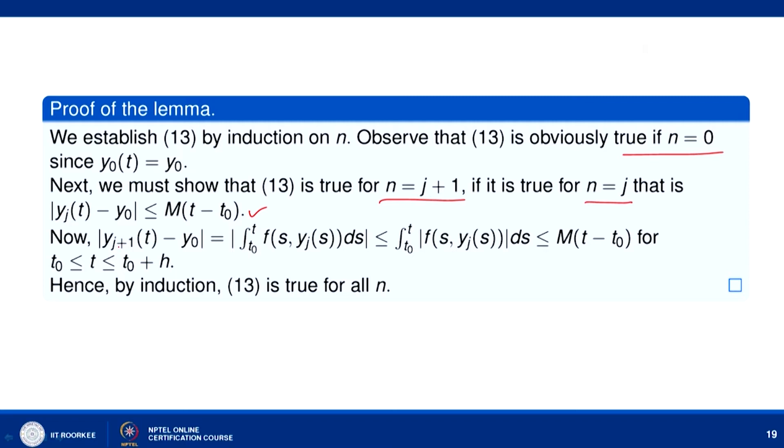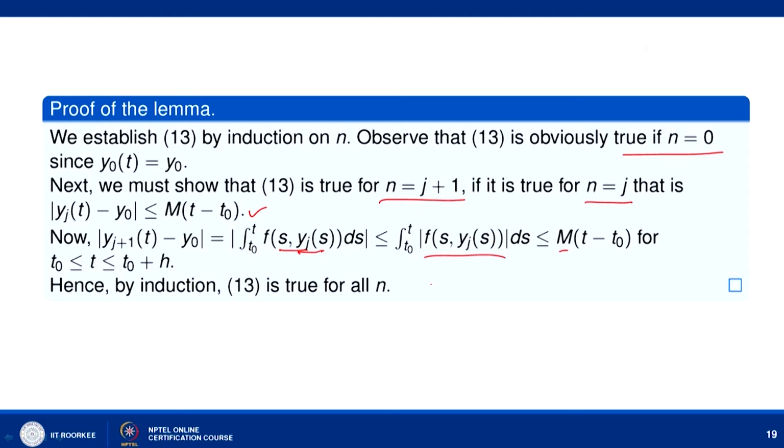Now, try to find out modulus of y_{j+1}(t) minus y_0, and we can say that this can be written as the integral from t naught to t of f(s, y_j(s)) ds. Now, since y_j(s) belongs to rectangle R, it means that (s, y_j(s)) is an element of rectangle R. And we already know that f is bounded on that rectangle by capital M. So, we can say that this modulus of the integral from t naught to t of f(s, y_j(s)) ds is further less than or equal to the integral from t naught to t of modulus of f(s, y_j(s)) ds. Now, this is bounded by capital M. So, we can write down that this is bounded by M into (t minus t naught).